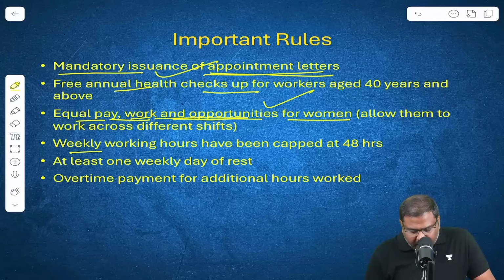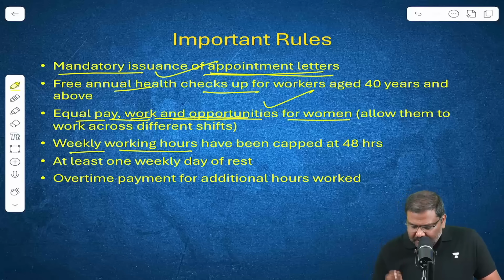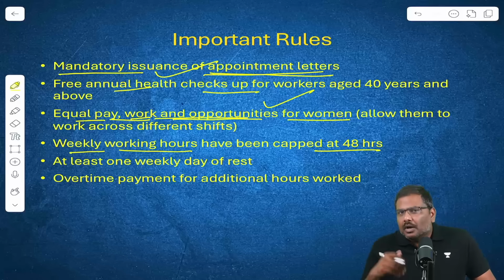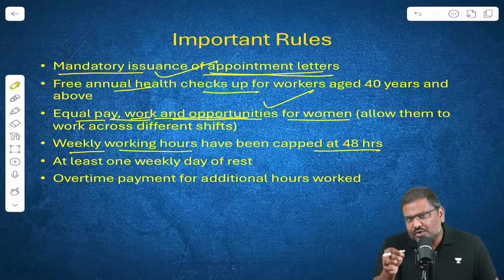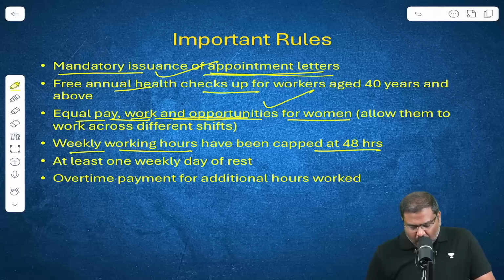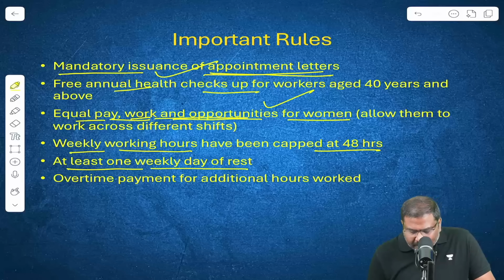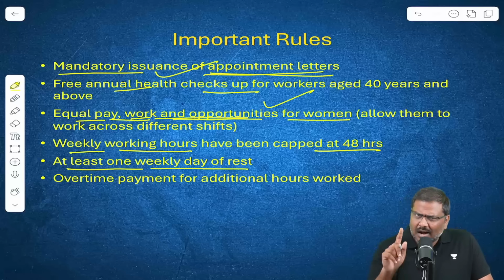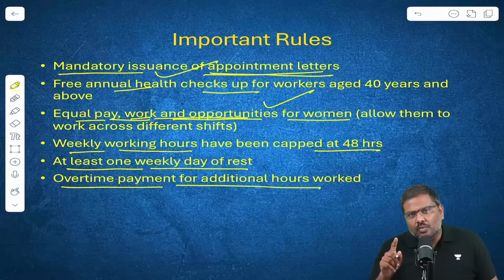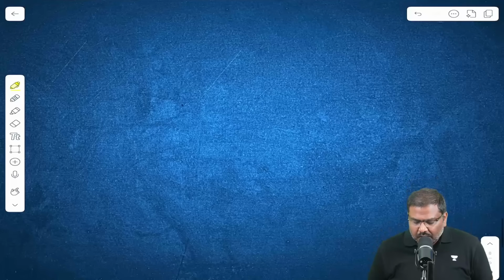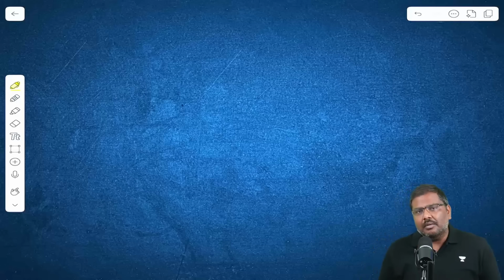Next one, weekly working hours have been limited to 48 hours. Now, what if you are working more than 48 hours? In such cases, the overtime payment has to be done by the employer. At least one weekly day of rest has to be provided, at least one day, and overtime payment for additional hours of work that the worker has done. So these are some of the very important rules that have been framed by the union government.